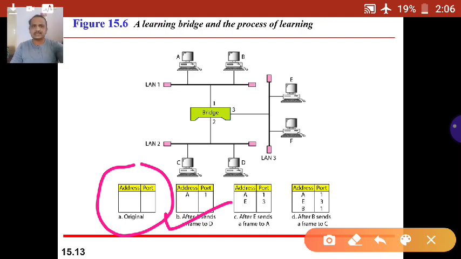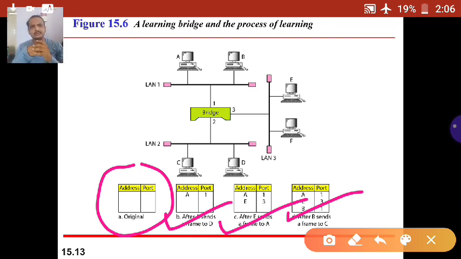Similarly, the second time the bridge table is updated is after E sends a frame to A. E is connected to port 3, so the bridge puts port 3 against E's address. Similarly, after B sends a frame to C, the port to which B is connected will be updated. Now keep on updating that.